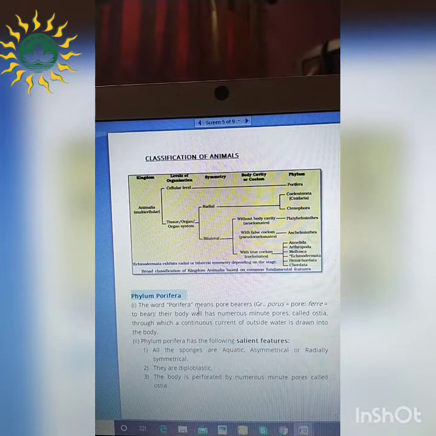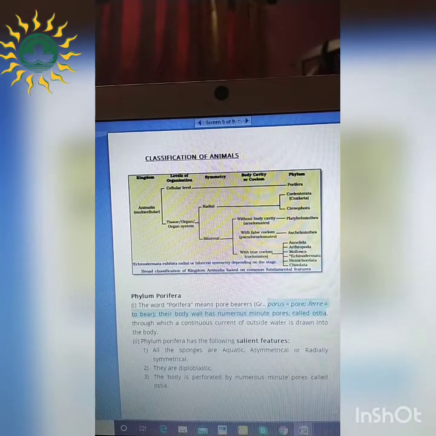This word Porifera means the pore bearers. This word pori is coming from the word pore, right? So you can see over here, pori refers to pore and fera to bear. So the organisms which have minute pores in the body are referred to as Porifera. And those minute pores are referred to as ostia, through which a continuous current of outside water is drawn into the body.